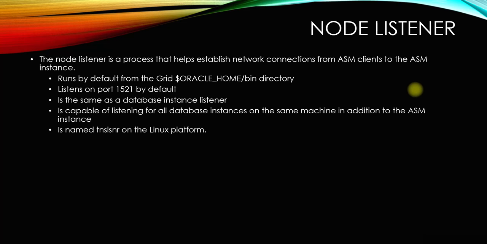If an application user wants to select something from the database, how would they, because the ASM instance is not running on that particular node? ASM is a pathway, so it needs to connect to the instance running on other nodes, right? For that, the node listener is required.